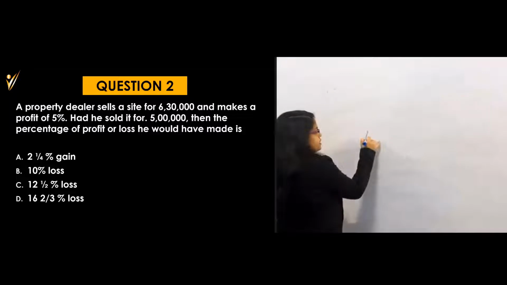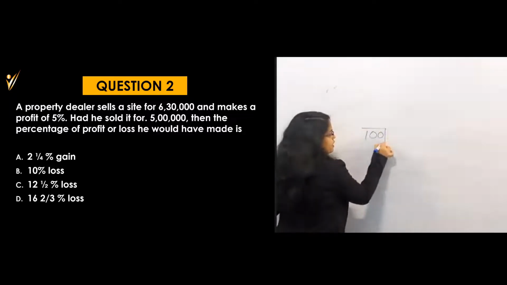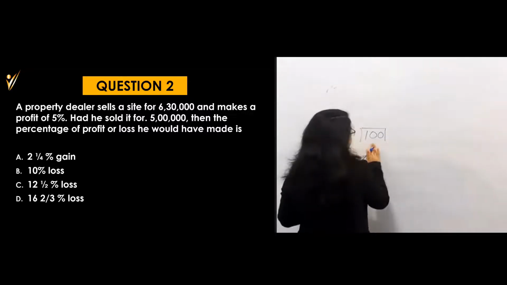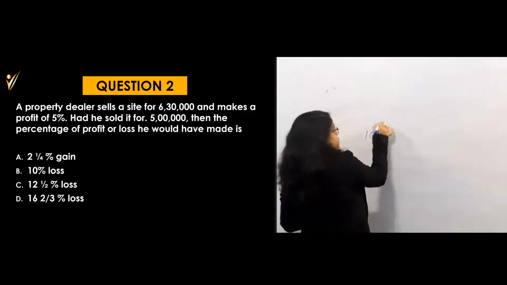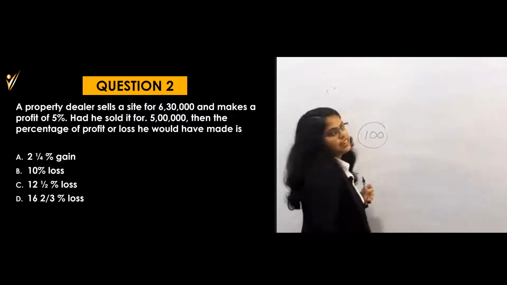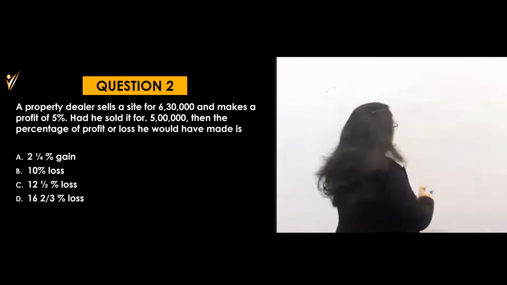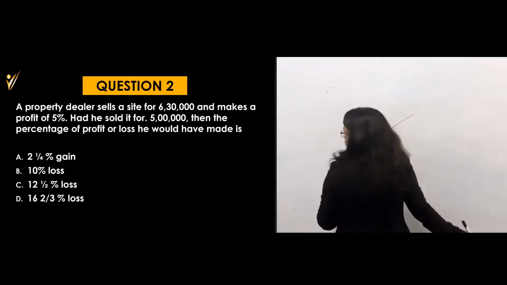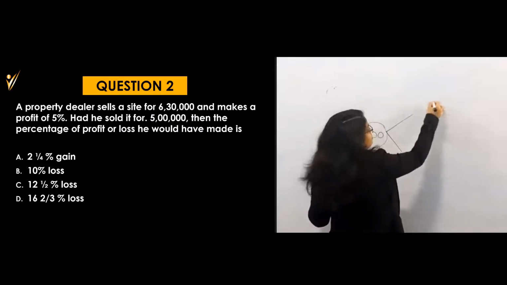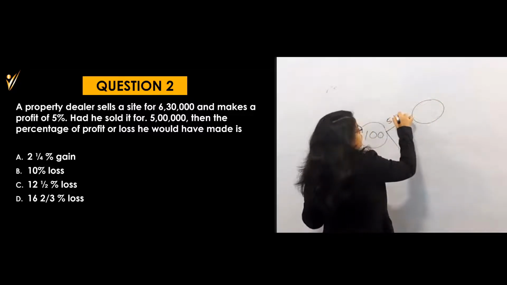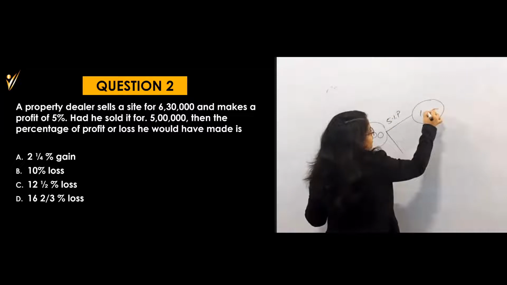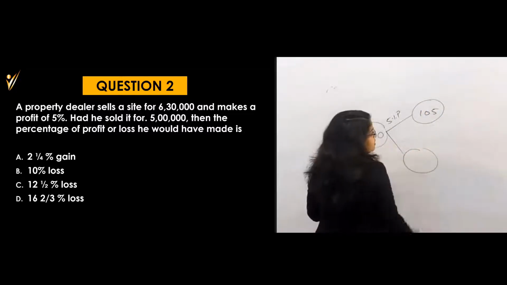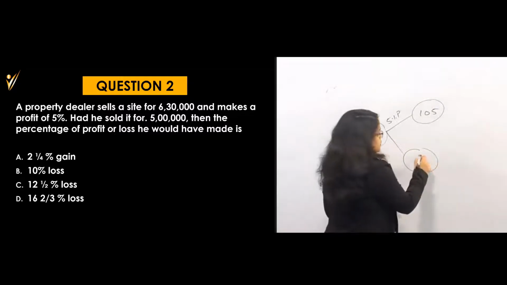Let's see. Consider the price of that property is 100 rupees. I always write it down like a round, and I call this method the anda method. So what will we do here? 100 rupees is the cost price and there are two selling prices. At one selling price he is making a 5% profit. 5% profit means what will be the price? 105. And for the second, I don't know the profit or loss price. I have to find out this one.